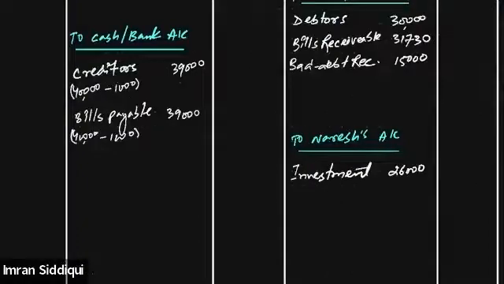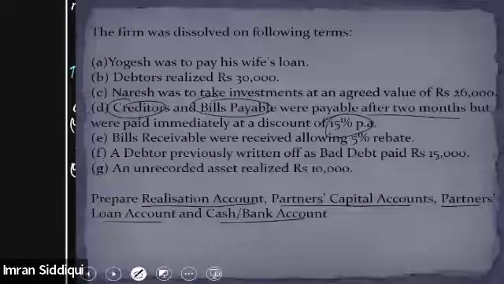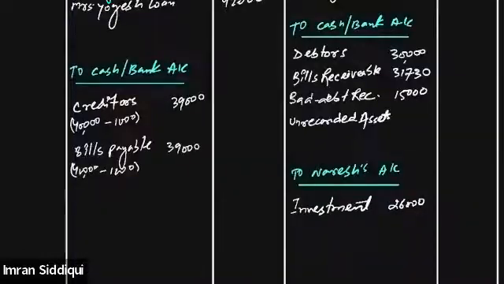That is also a kind of gain, and we will record that here on the credit side: unrecorded asset realized. The value of the unrecorded asset was 10,000. Done.